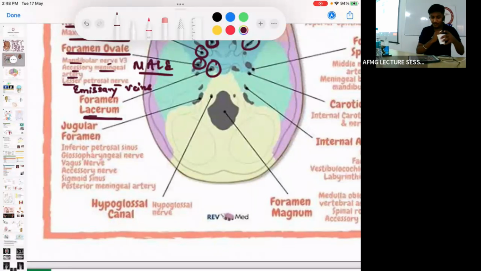फोरामेन lacerum से पास होता है, तो कैरोटिड कैनल से क्या पास होगा जरा बताइए? वो क्या होता है पता है? It is the sympathetic plexus to the internal carotid artery. रटा क्या हमने? Carotid artery. तो कैरोटिड कैनाल से क्या पास होता है फिर? Please remember, it is not the carotid artery, it is the sympathetic plexus of the internal carotid artery.